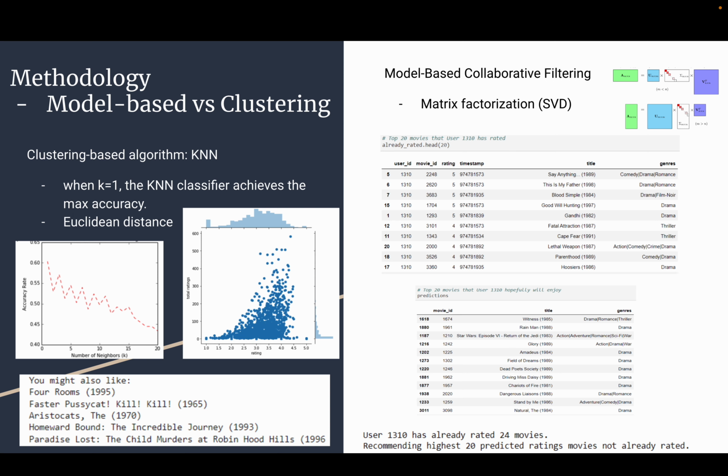Next, besides the collaborative filtering model, we also have the model-based collaborative filtering, which is matrix factorization, or SVD. We need to apply a dimensionality reduction technique to derive the tastes and preferences from the raw data, also known as low-rank matrix factorization.